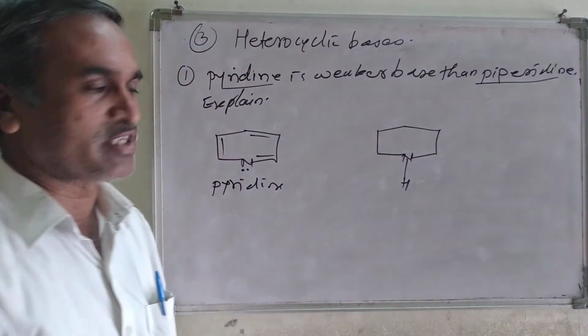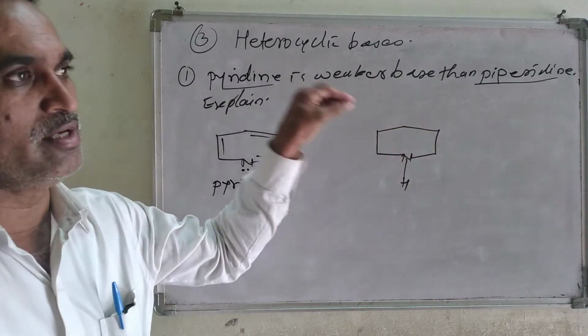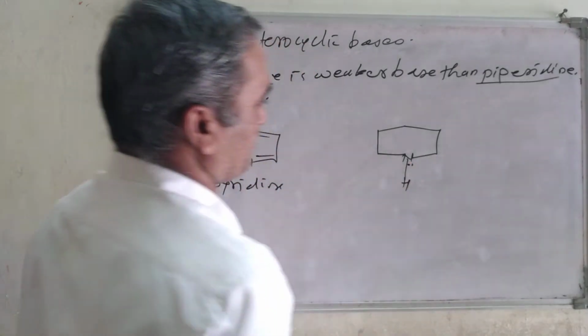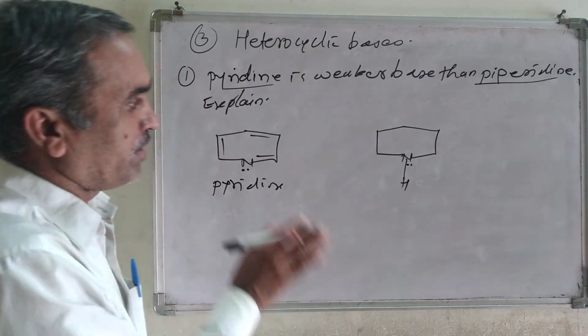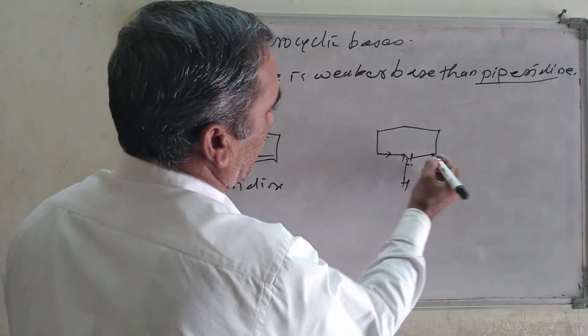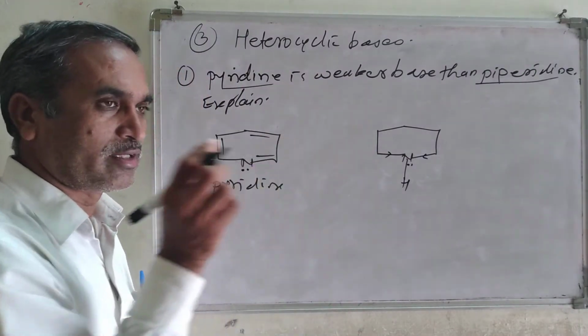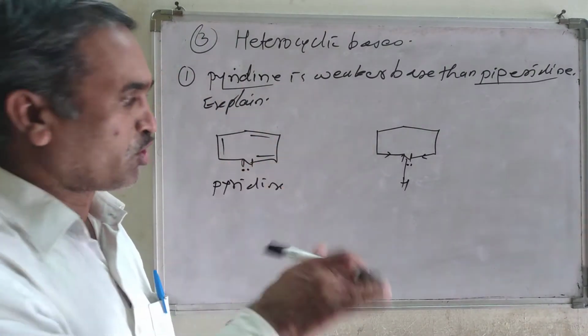This is also a 6-membered ring. This type of ring is called an aliphatic compound. Here also the lone pair which is present on the nitrogen atom can readily donate. Why does it readily donate? Let us look at, this is an alkyl group. It is similar to an alkyl group, as we know about electron donating groups and electron withdrawing groups.